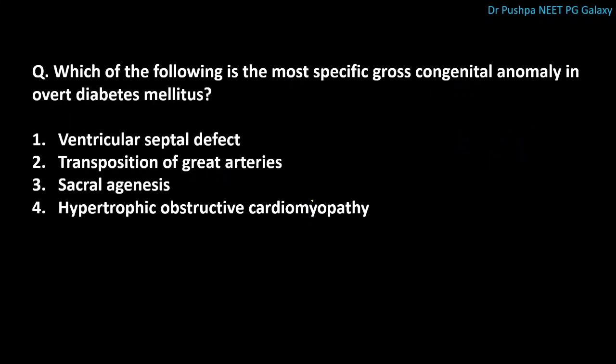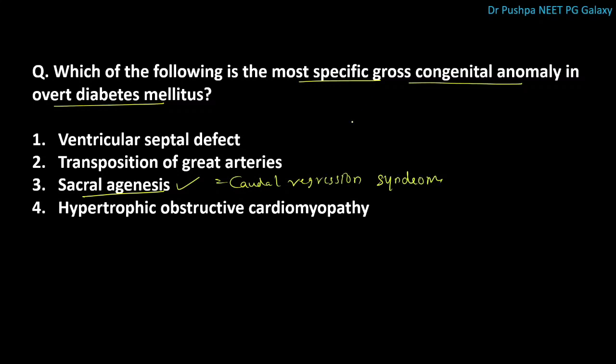Next question is, which of the following is the most specific gross congenital anomaly in overt diabetes mellitus? The correct answer is sacral agenesis. This is also called as caudal regression syndrome. Most common CVS anomaly is ventricular septal defect. Most specific anomaly in CVS is transposition of great arteries.